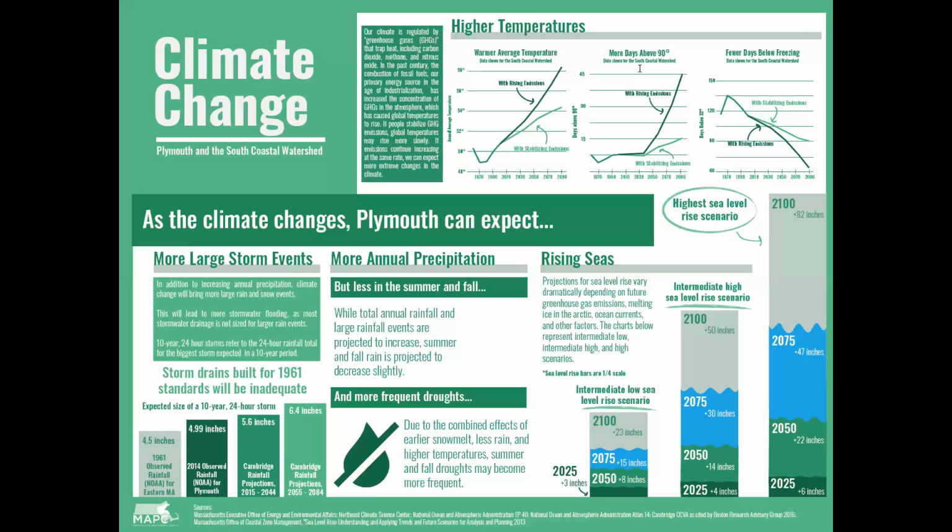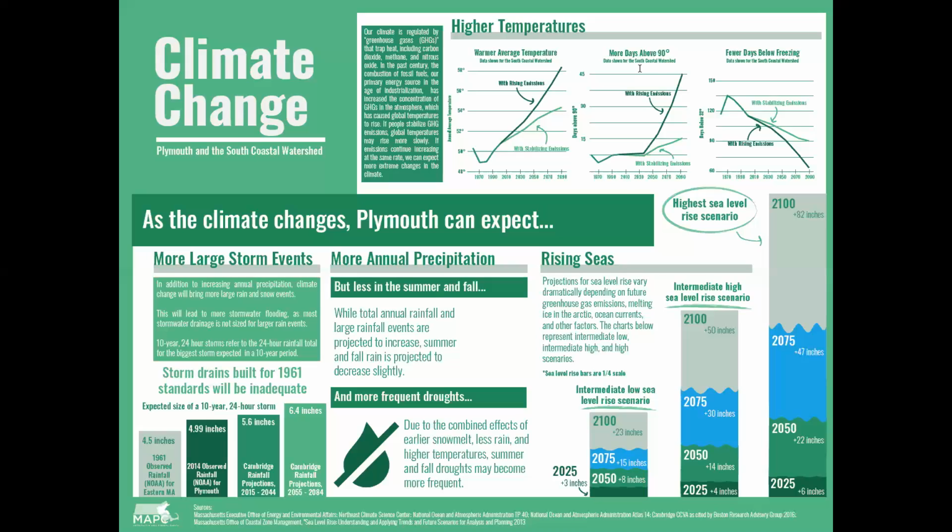By mid-century, scientists project around 4 feet, and by the end of the century, 7 feet or greater of sea level rise. The implication of that kind of sea level rise, according to a recent article in the Boston Globe, translates to a potential loss of up to 5% of the tax revenue from houses in a sea level rise zone, just for the town of Plymouth.